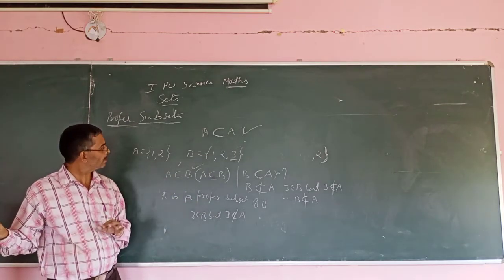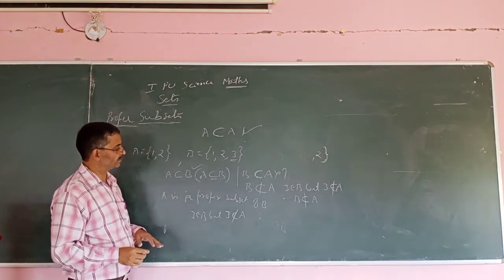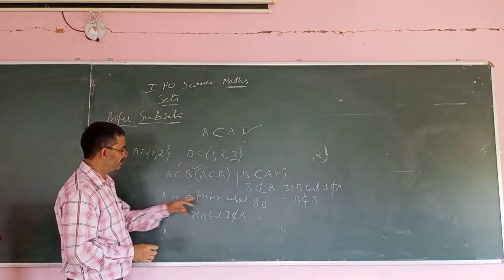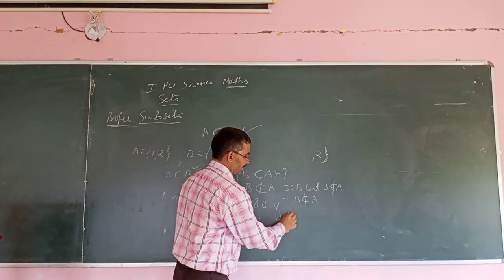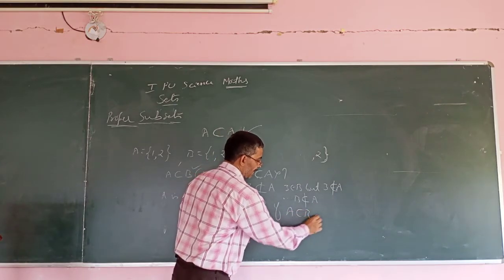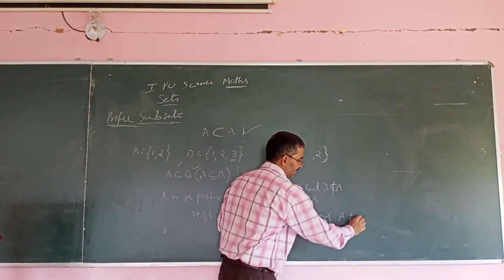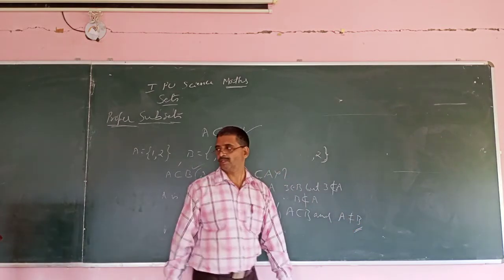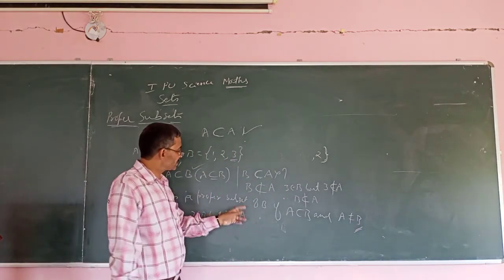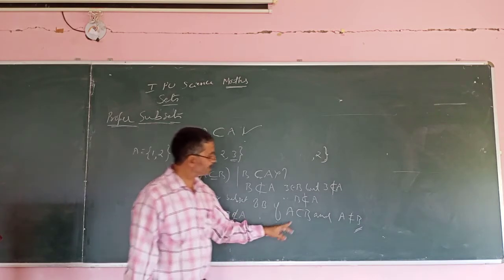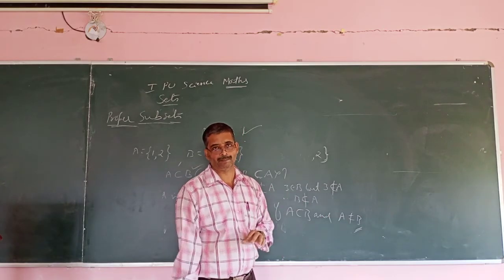So what is the definition, or how can you define a proper subset? A is said to be a proper subset of B, I give here itself, if A is a subset of B and A is not equal to B. They should not be equal.